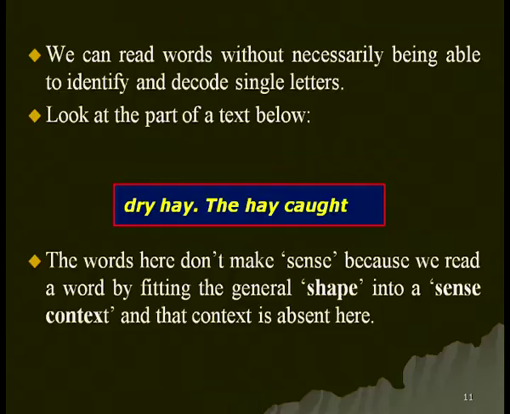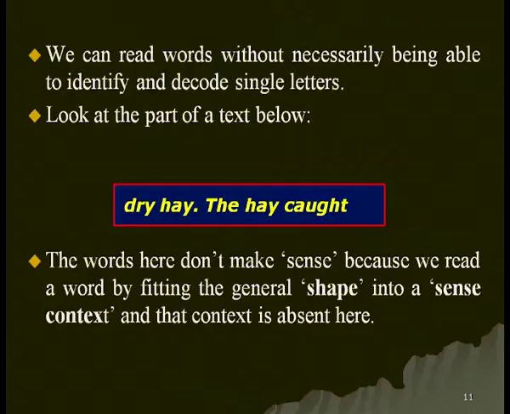But now let us see what happens. Look at the part of a text that I have given here: "dry hay. The hay caught." Words are there, you know the meaning of these words, you know why the full stop is there. We have decoded the letters of these words, D, R, Y, H, A, Y, we have fixed our eyes there, fixation is there, then we jumped from one word to another or one part of the word to another part, but we could not get the meaning. The words here do not make sense. We read this line, but we did not get the meaning.